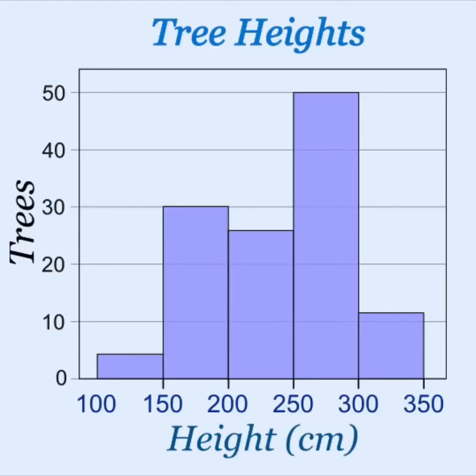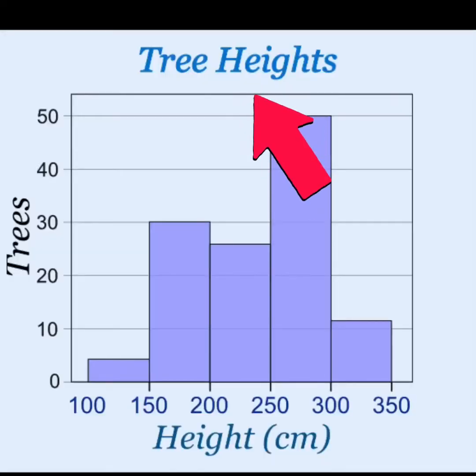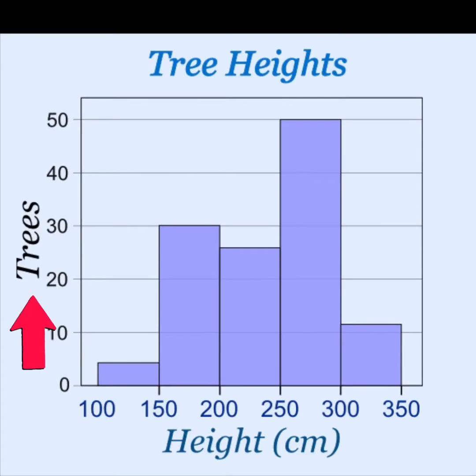At first glance, when we look at this histogram, you might be thinking, well, this looks like a bar graph. Oh, I know what a bar graph is, Mr. Peterson. I know how to do this. This is simple. It's not the same. Let's take a look again. We got our graph title, tree heights. They labeled their y-axis, or the vertical axis. They have labeled their horizontal axis, or the x-axis.